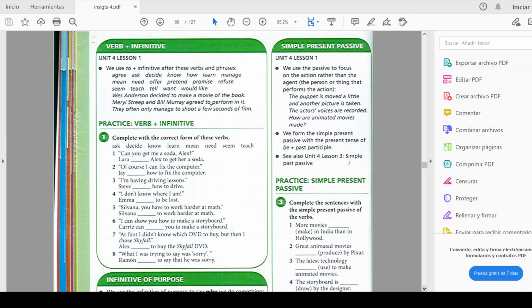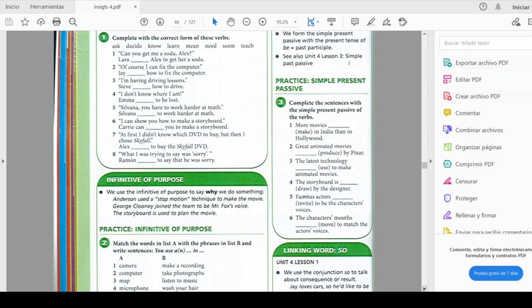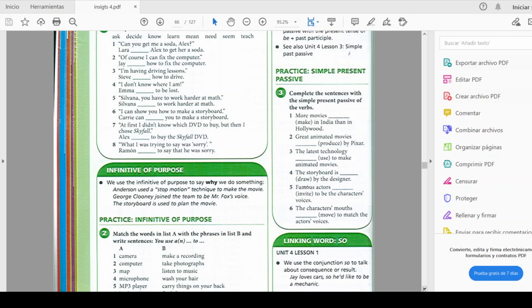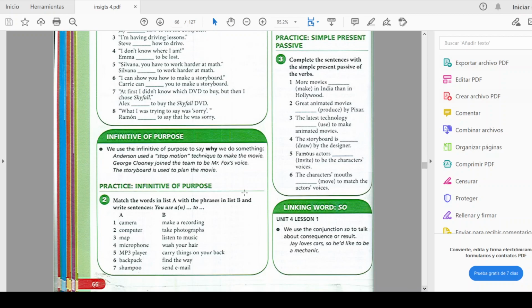Obviously I'm going to explain that part in the PowerPoint presentation, and after you see my PowerPoint presentation, you can do this practice for the next class. You're going to do exercise 1 and exercise 2. Practice the infinitive of purpose. Match the words in list A with the phrases in list B and write sentences; you use "a" or "an" to. Like for example, in this way, you use a camera